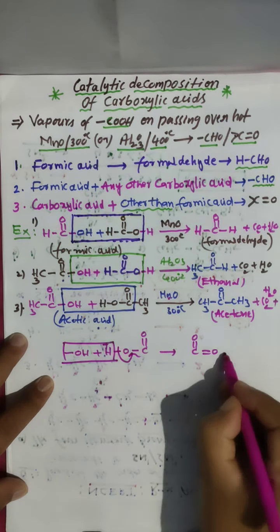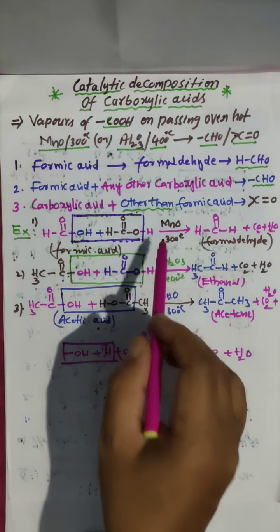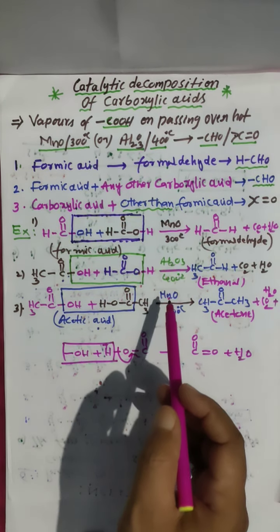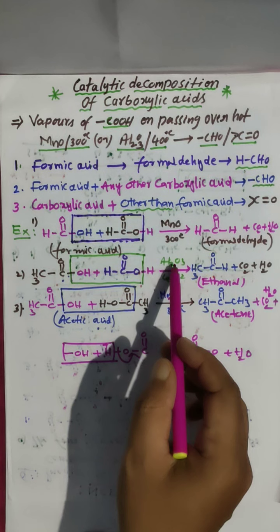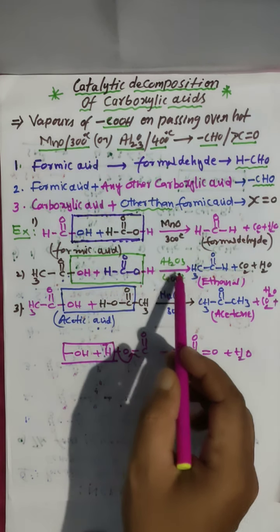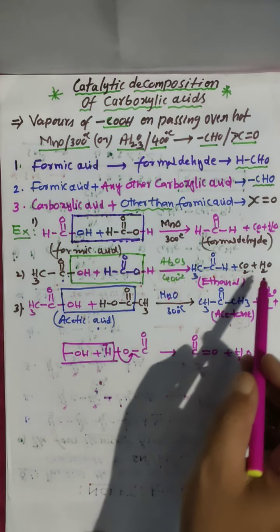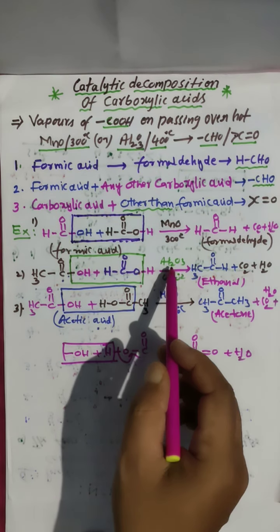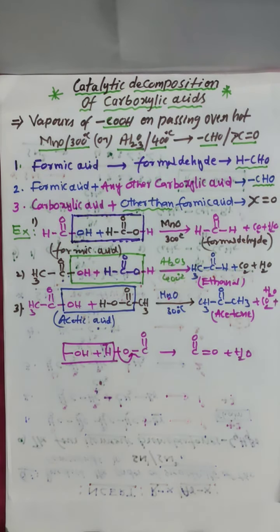So this we call catalytic decomposition. Carboxylic acids are decomposed in the presence of a catalyst, MnO or Al2O3. Why Al2O3 or MnO? Because this is one type of dehydrating agent, which will absorb the water molecule. That's why we are using Al2O3. So this is catalytic decomposition of carboxylic acid.